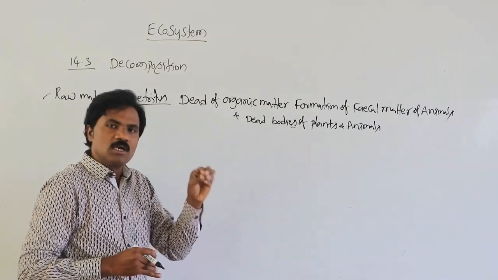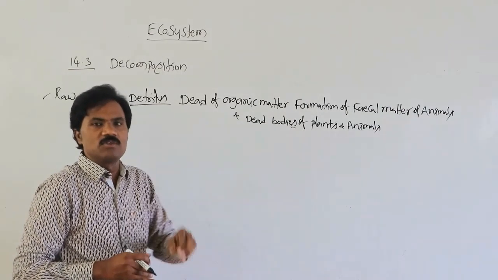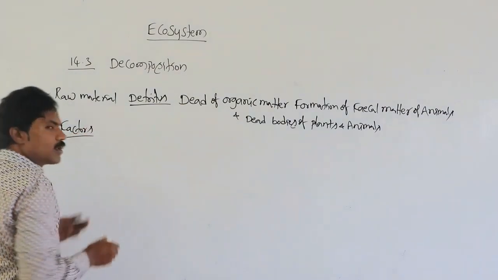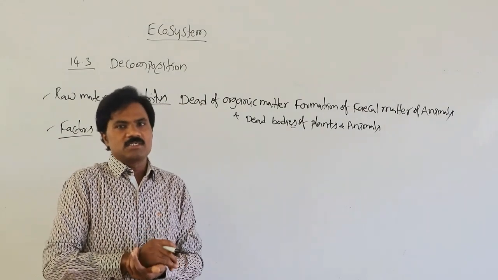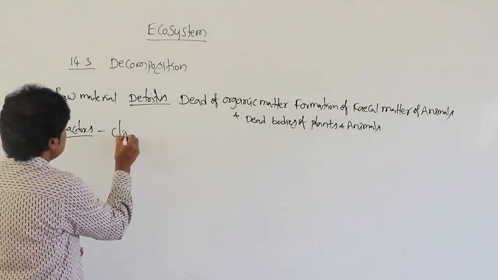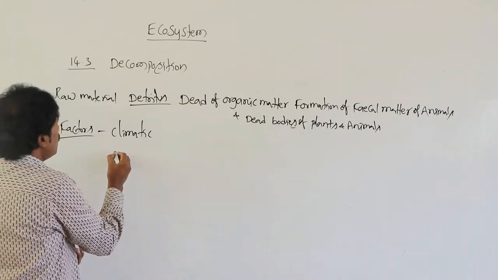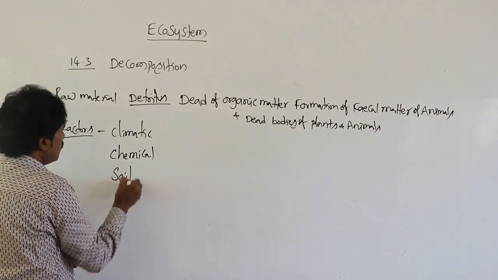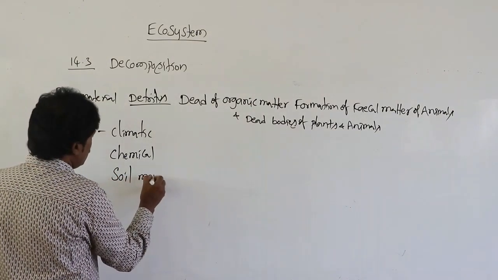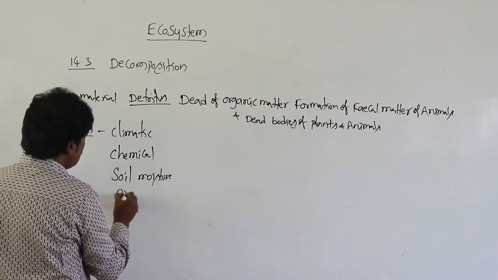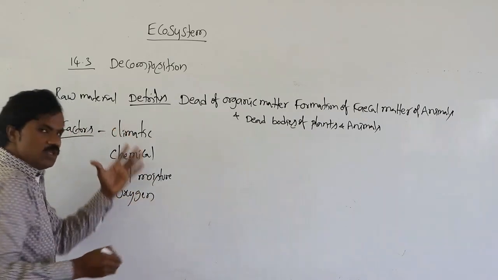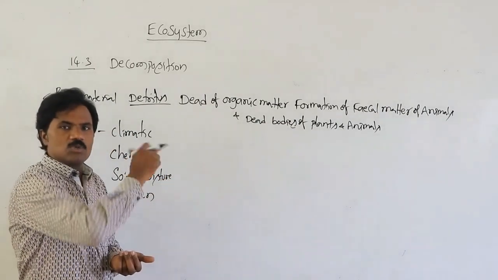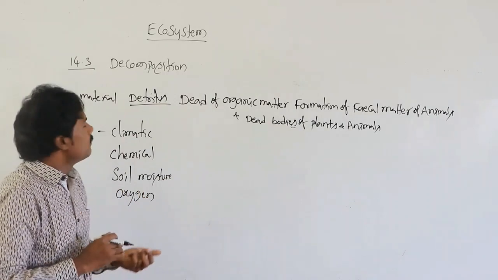In decomposition, what are the factors that influence it? Especially climatic factors, as well as chemical factors, soil moisture and oxygen. These are the factors that influence the decomposition of complex material into simple inorganic material.